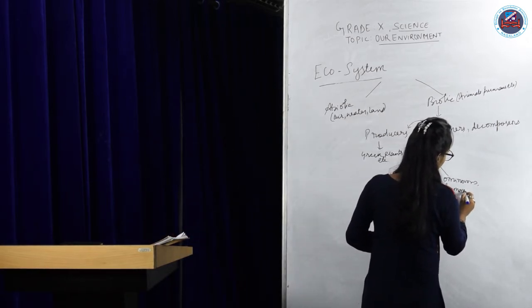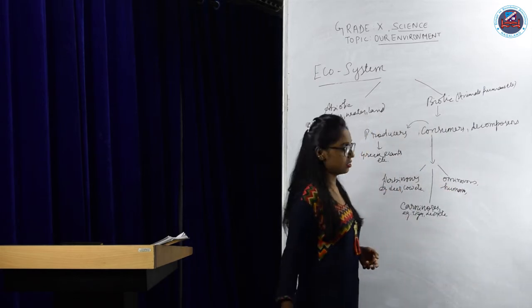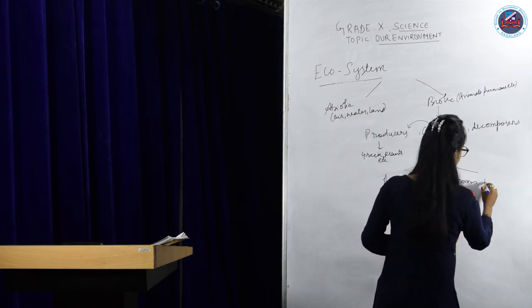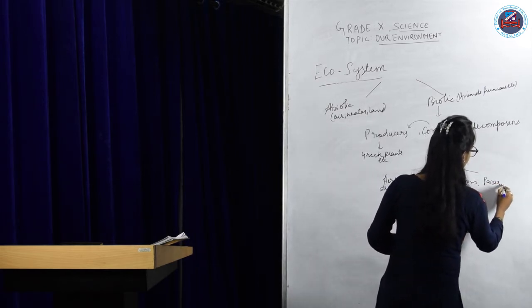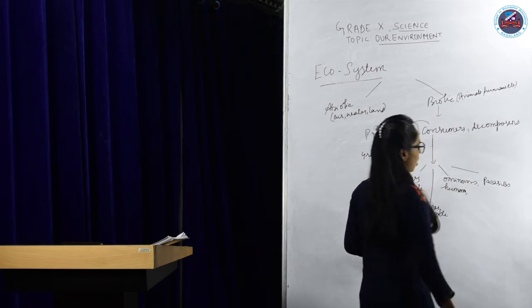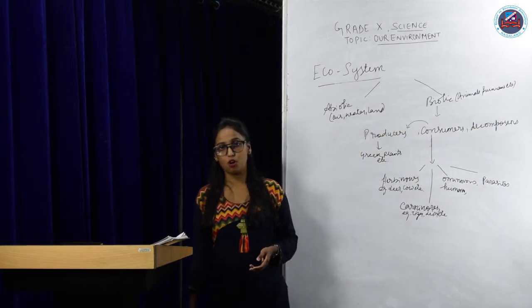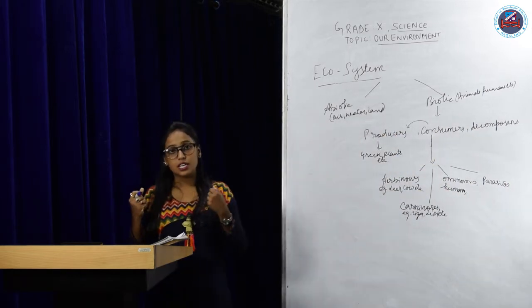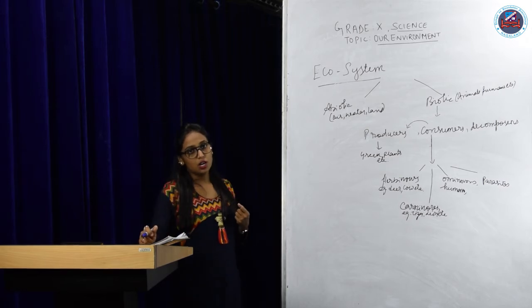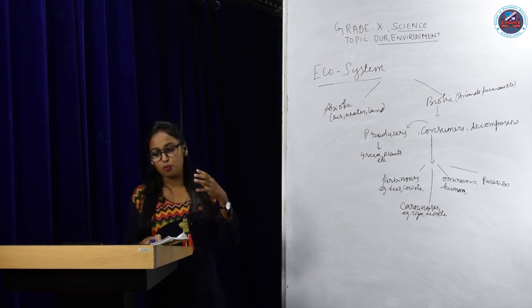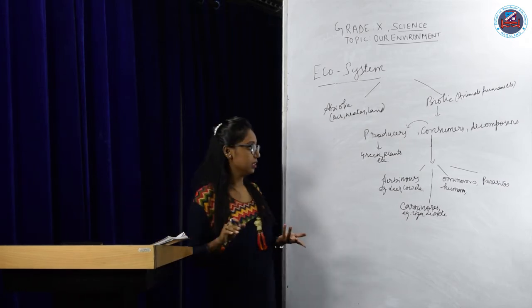And the fourth group is the parasites. The one who lives in the host body and takes nutrition and food from the host body. They live on the body of the host and take food from it. Example, lice.